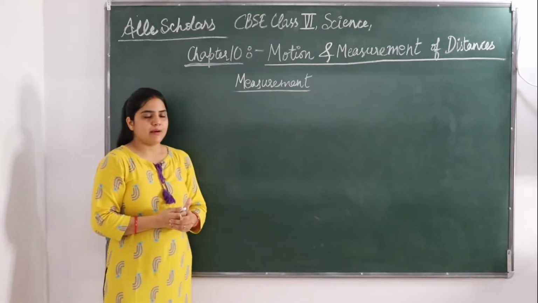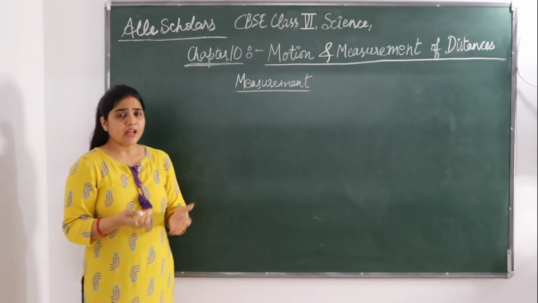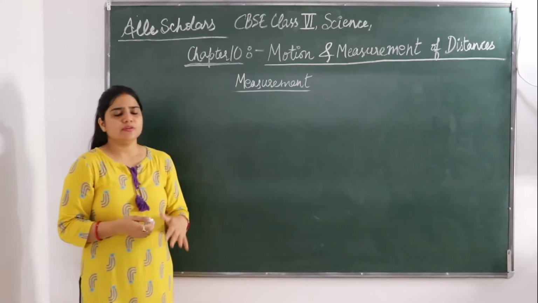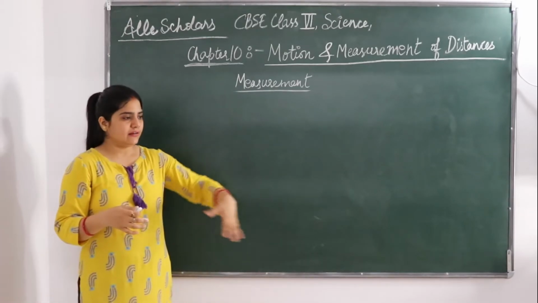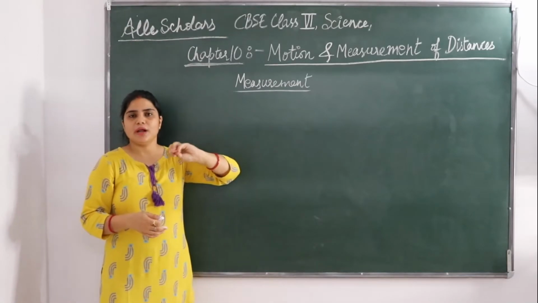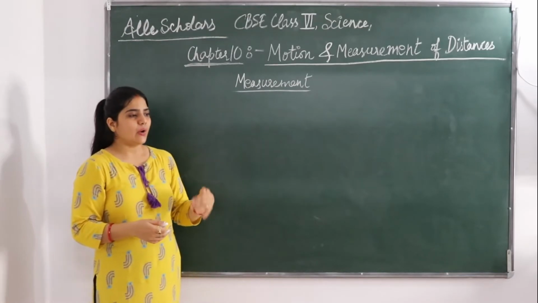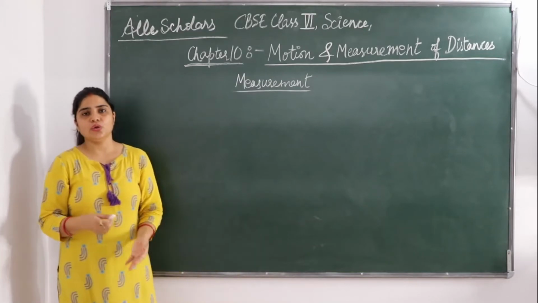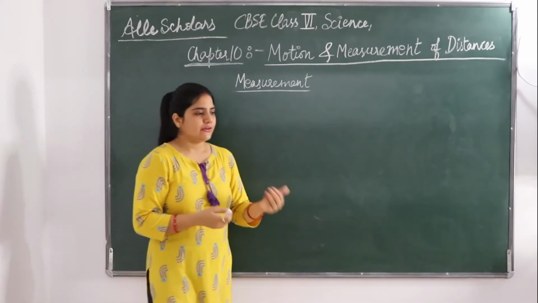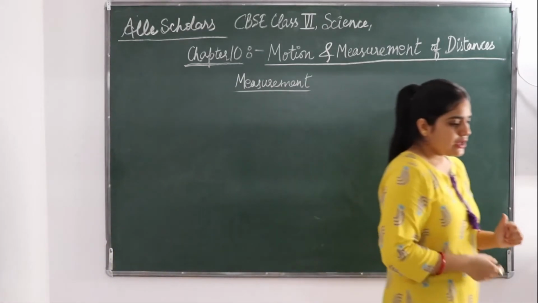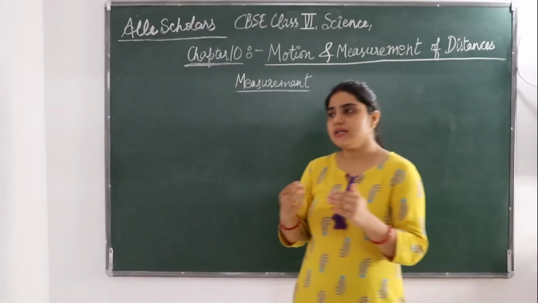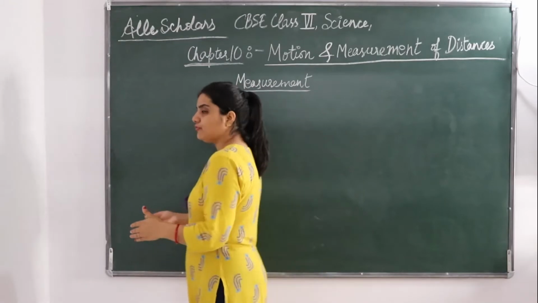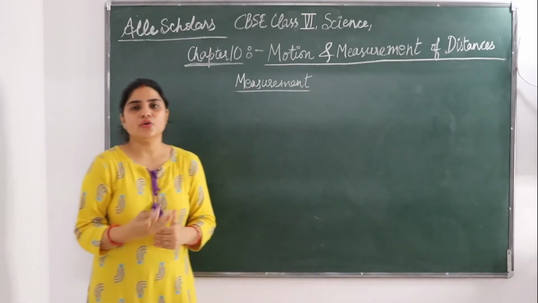Similarly, if you see the example of a farmer, he needs to know the length and breadth of the area of the field, the area where he wants to plant the sheep, so that accordingly he can know how much water will be required for his crops. So these are some of the things in which there is the need of a measurement, the need of measuring a length.